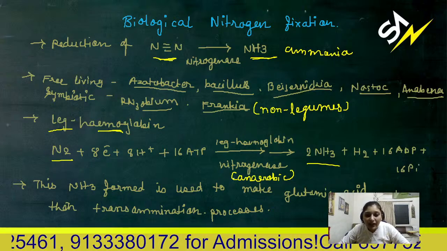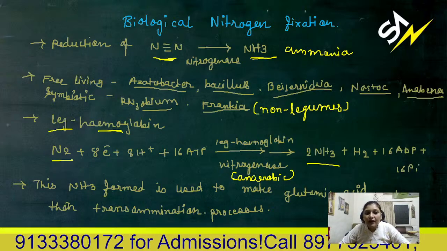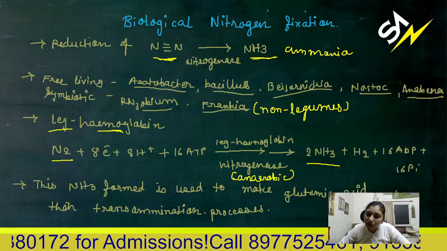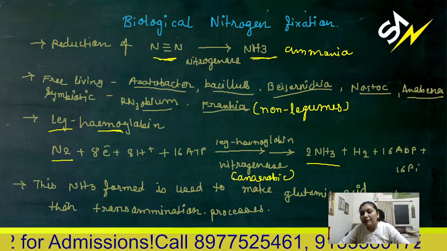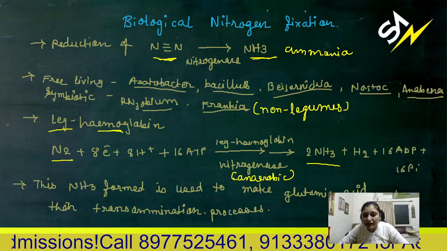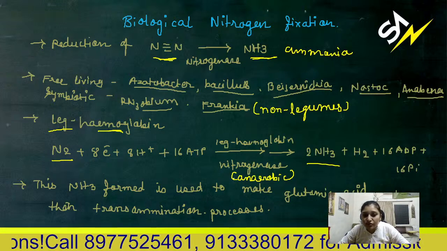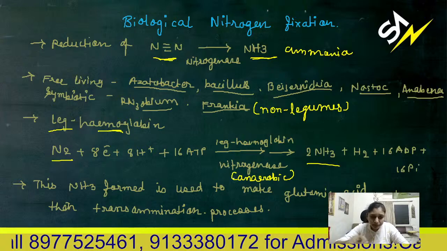In this condition, atmospheric nitrogen is converted to ammonia by the reduction reaction of the nitrogenase enzyme.